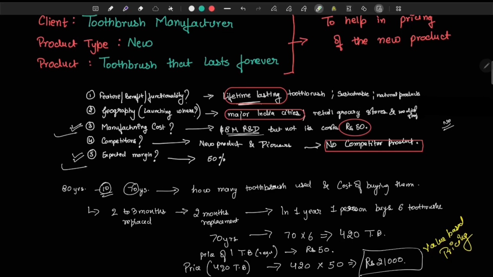That's all. Remember to ask clarifying questions. Ask questions that help you gather more information regarding geography, functionality, manufacturing cost, any competitor or competitive product, what's the expected margin, and what the interviewer is actually expecting from you. Are they also looking for any recommendations?